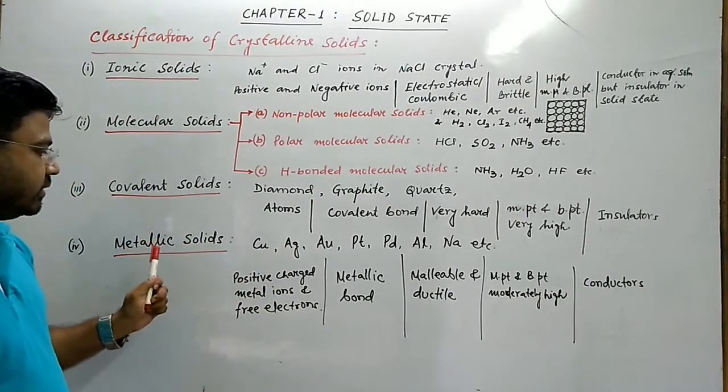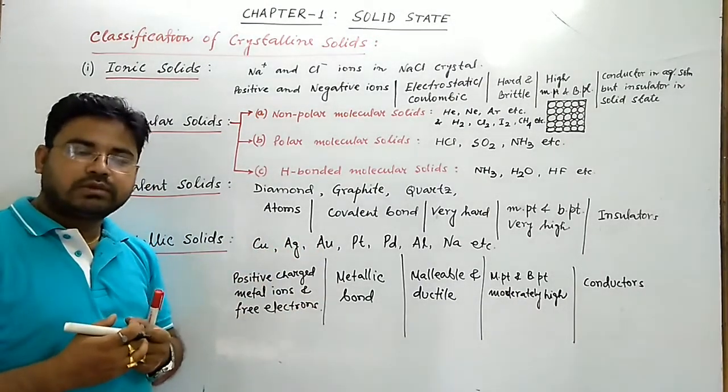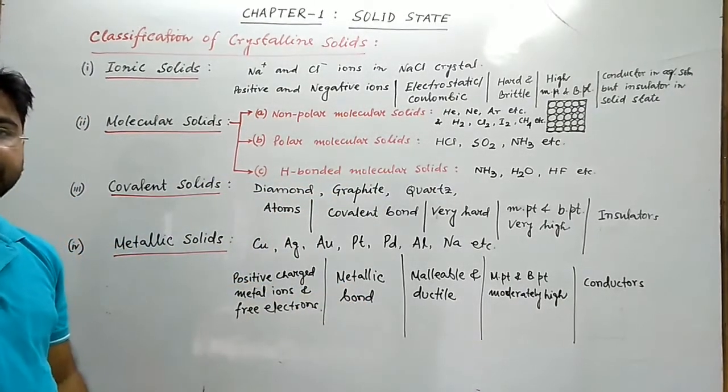In metallic solids, these metal ions within the crystal are held together by metallic bonds.